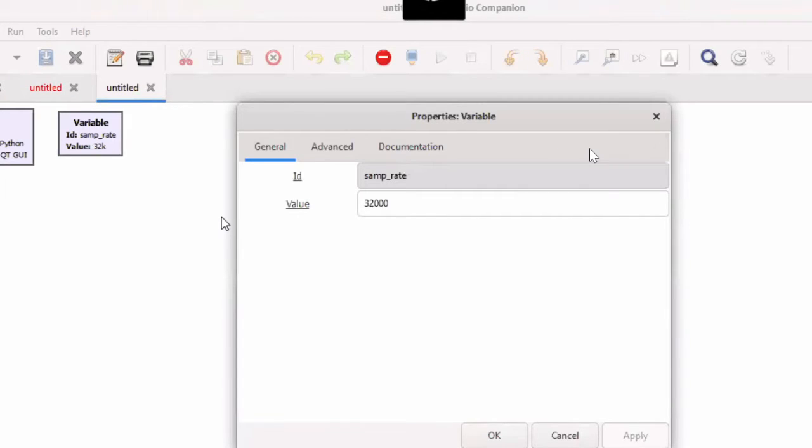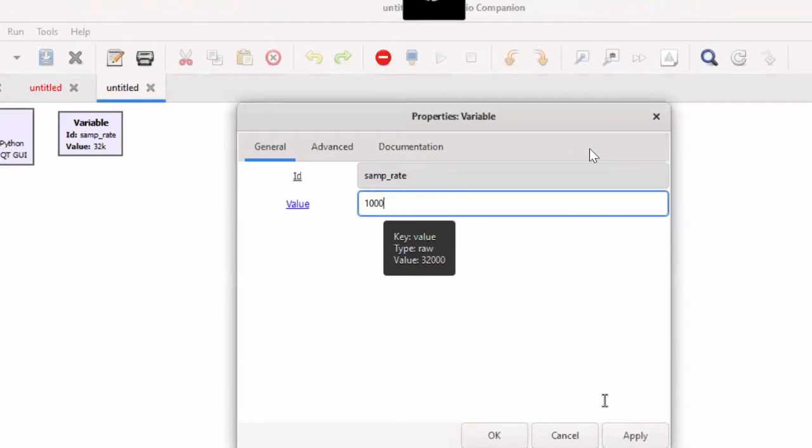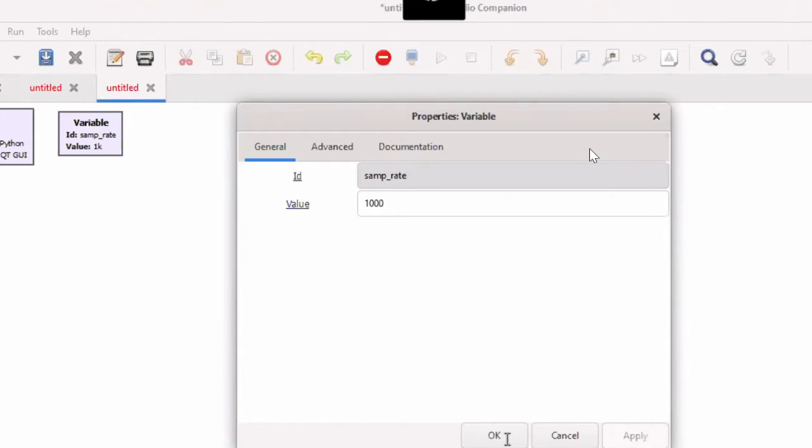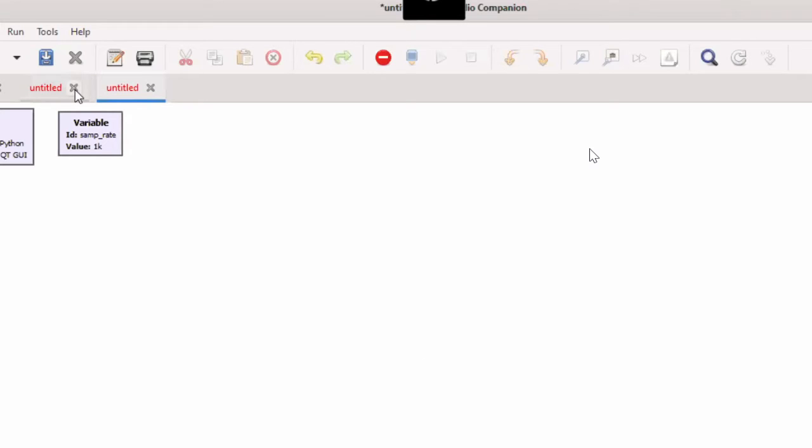How much you have to take this sample rate? Whatever maximum frequency you have taken in your circuit, take the sample rate more than 3 times of that. If I take the frequency as 100 hertz, then I can take 300, 400, something like that, means more than 300. So here I am taking it 1000. You can take as much as you want, that depends upon you.